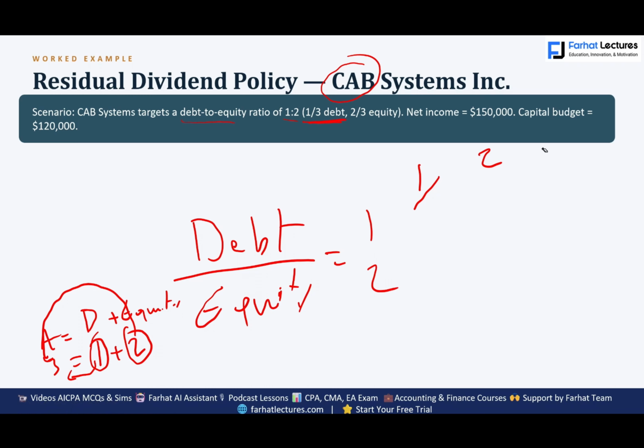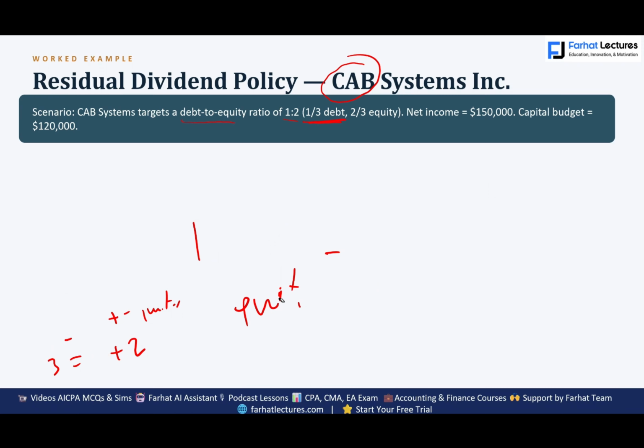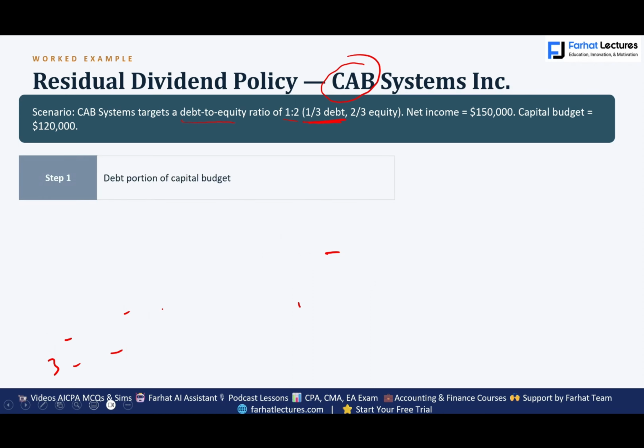Okay, great. Net income is 150,000 for this period, and the capital budget that we need is 120,000. We have everything that we need. Let's start with step one, the debt portion of the capital budget. The debt portion is 1/3, because of our assets, 1/3 is coming from debt. How did we get the third? Because debt to equity is 1:2. Debt plus equity, 1 plus 2, equals 3.